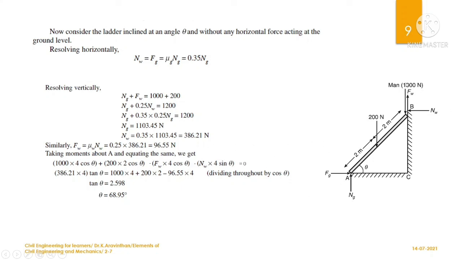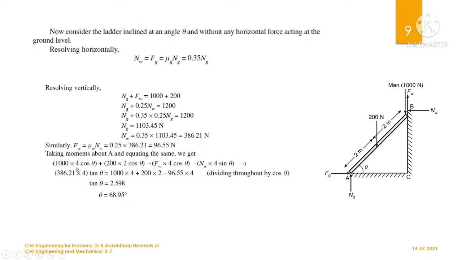And you can take Fw into the horizontal distance, that is cos theta into 4, minus Fw into 4 cos theta, and 200 into the distance. This distance will be cos theta into 2, so 2 cos theta into 200, and 4 cos theta into 1000. So this will be the load and the distance. So you have written all the components.